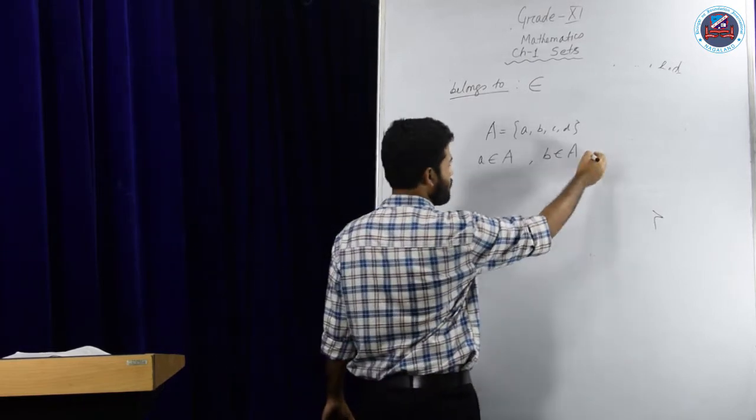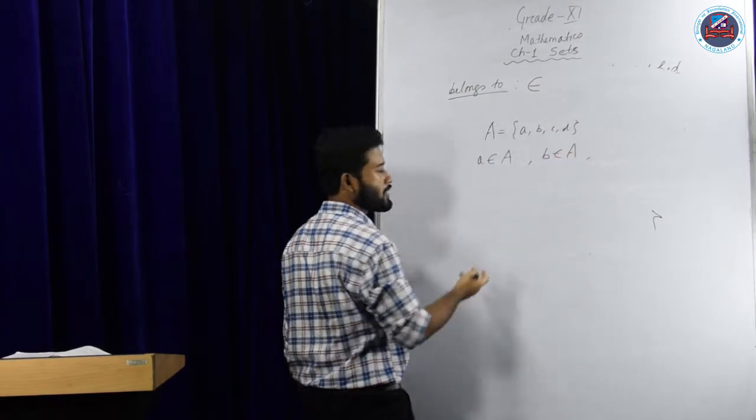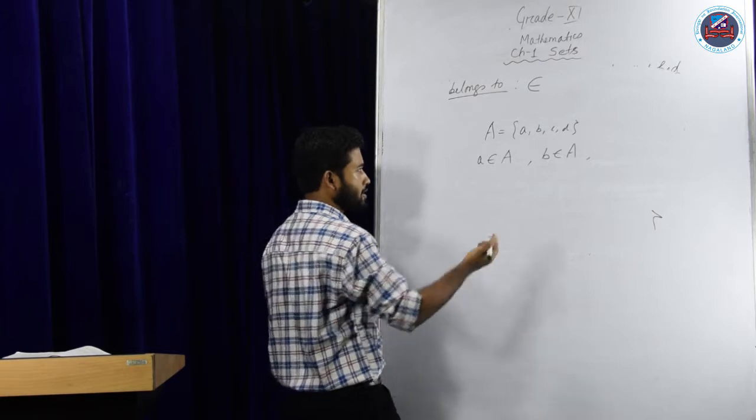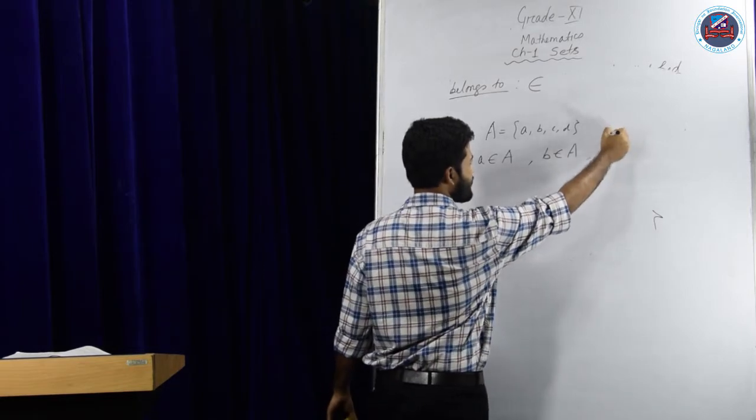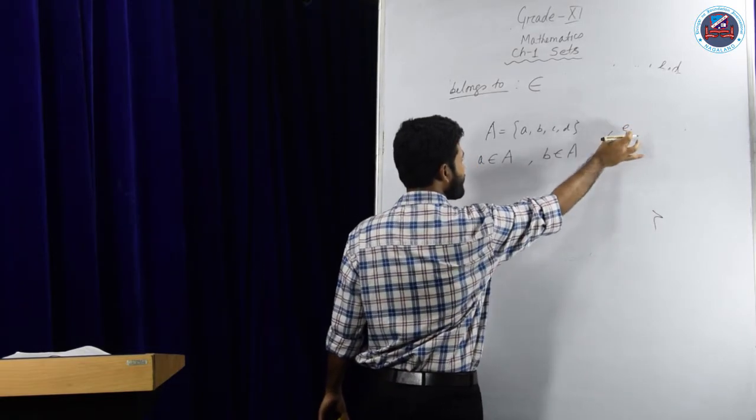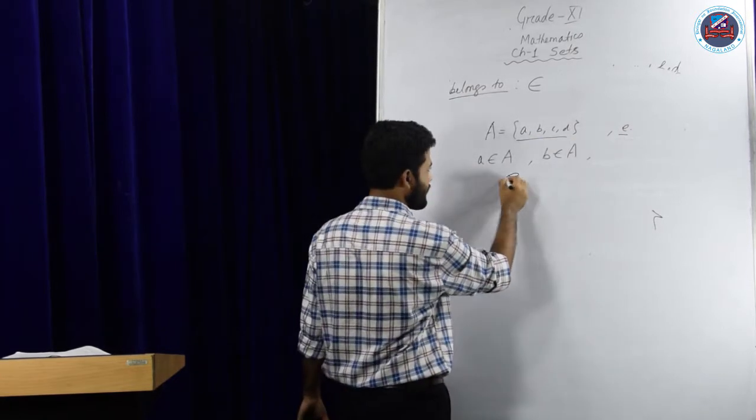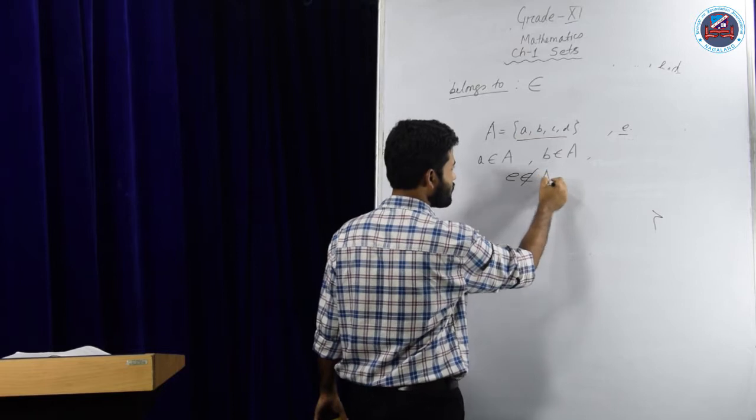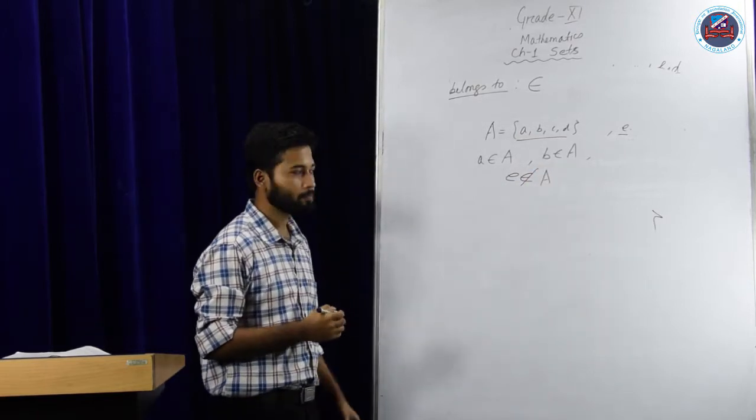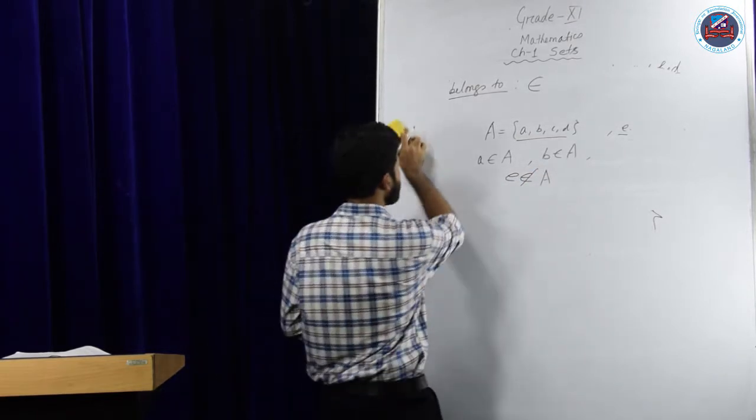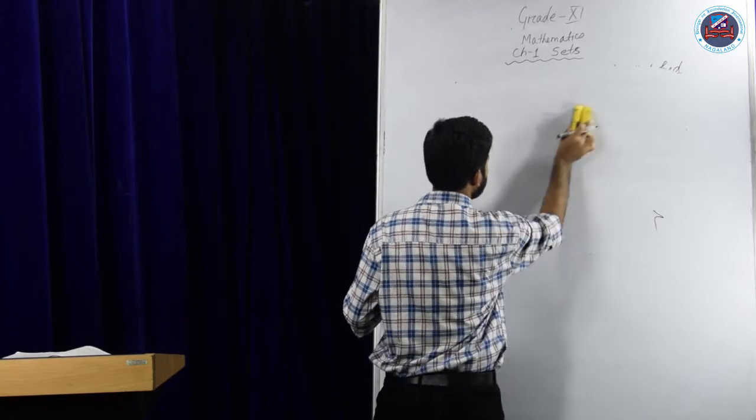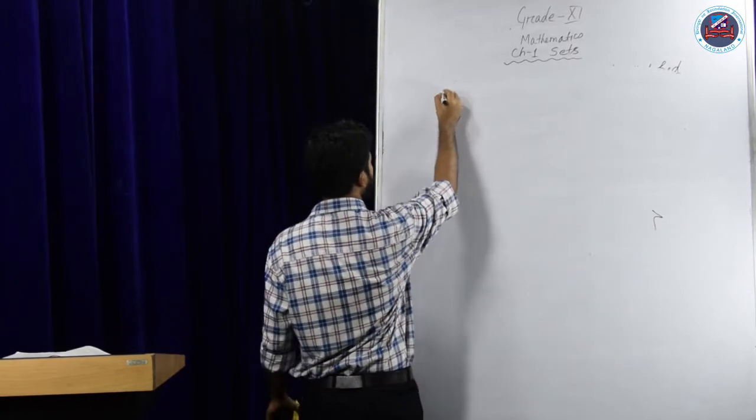What if an element does not belong to the set? Then how shall we write? Suppose, let me consider e. This element e is not inside this set, isn't it? So I shall write e does not belong to the set. Clear? Okay. So next we have representation of sets.